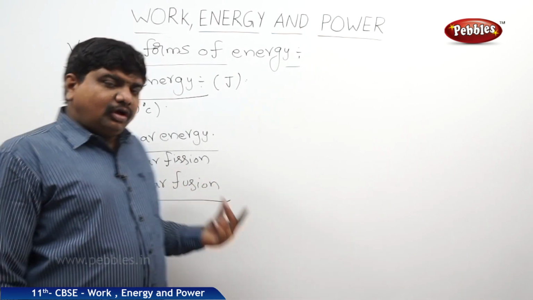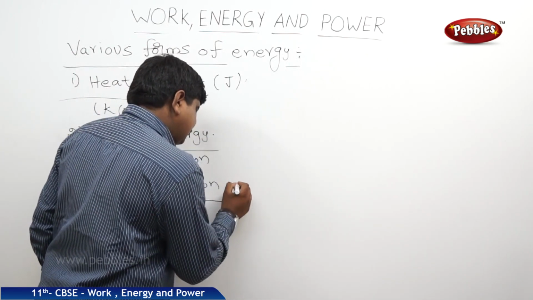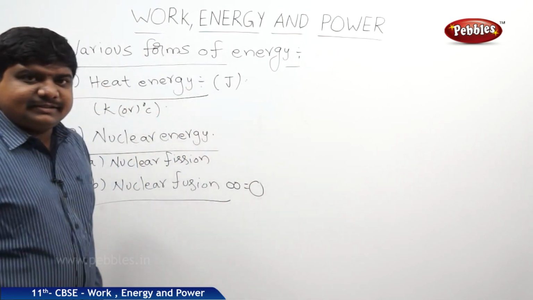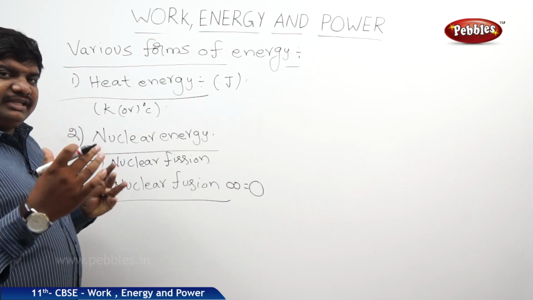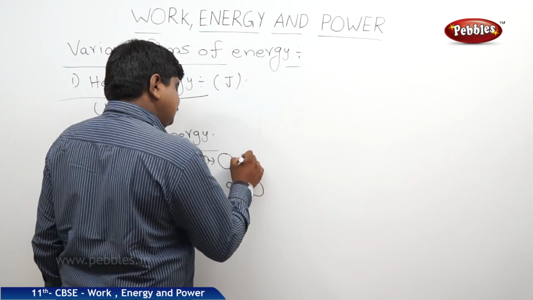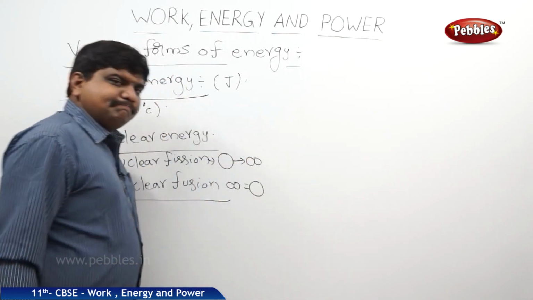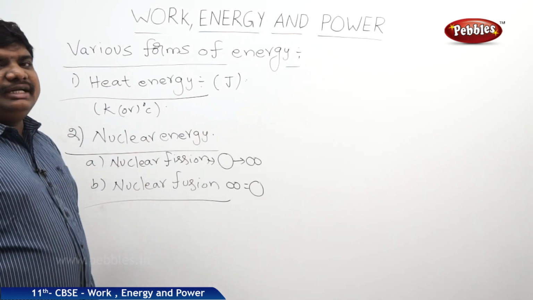Fusion means two small nuclei combined together to form a big nucleus, like this. Fission means a big nucleus splits into two small nuclei, like this. So whatever the process may be, in this case some energy will be liberated.